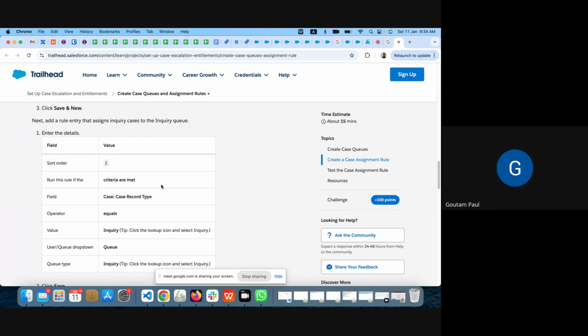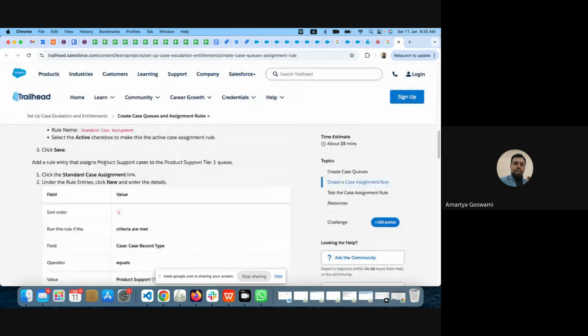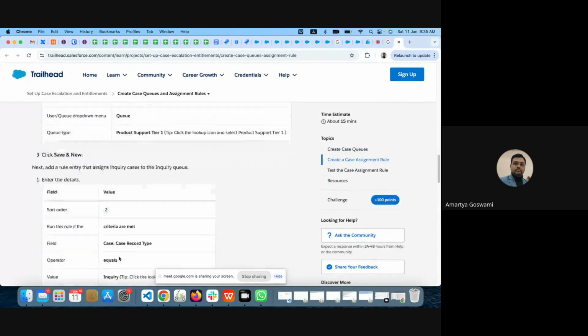Is it a sequence or something? Exactly, it's a sequence. Assignment rule is very simple, nothing else is there. The only important thing is this ordering. This sequencing is very important, because it will execute the assignment rules in this order.